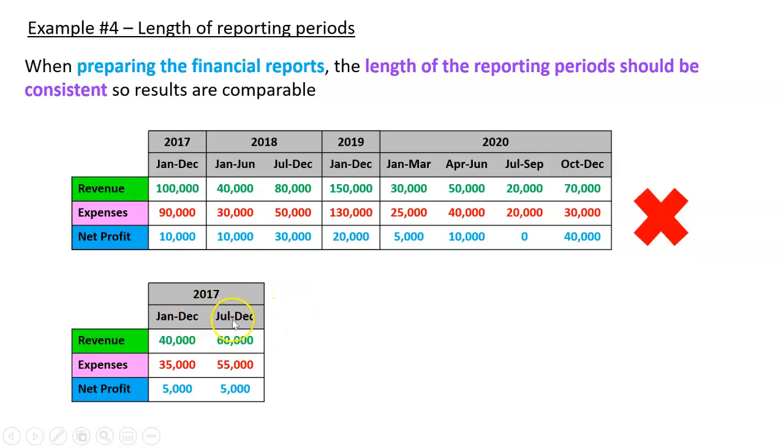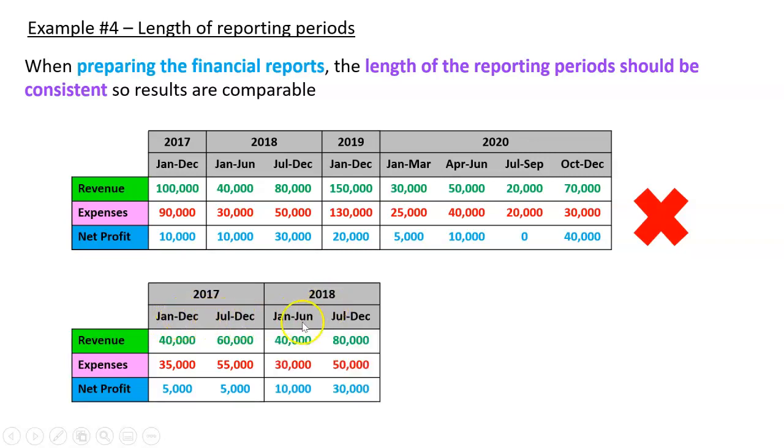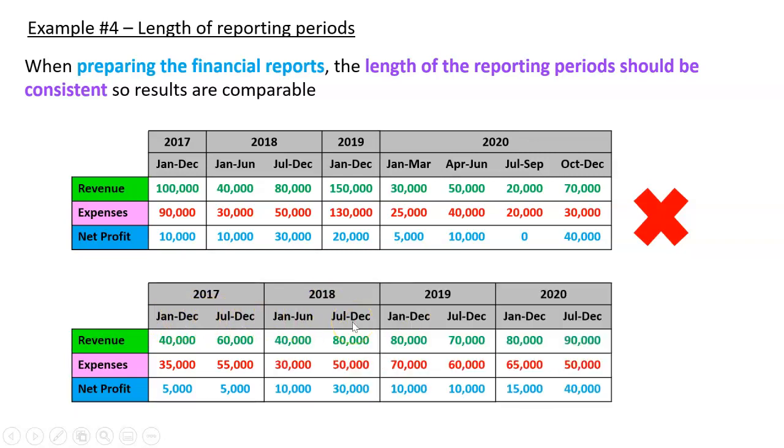Things should be comparable, and one way you can do that is to keep consistent reporting lengths. So why don't we always do 6-month periods? 2017, Jan to June, July to December. 2018, Jan to June, July to December, etc. Now I can compare results and I can actually see over time two things. Sales seem to be higher in the second half of the year, most years, and they are going up, and so are my profits. I went from 5 and 5 to 15 and 40. Good. That's now comparable.